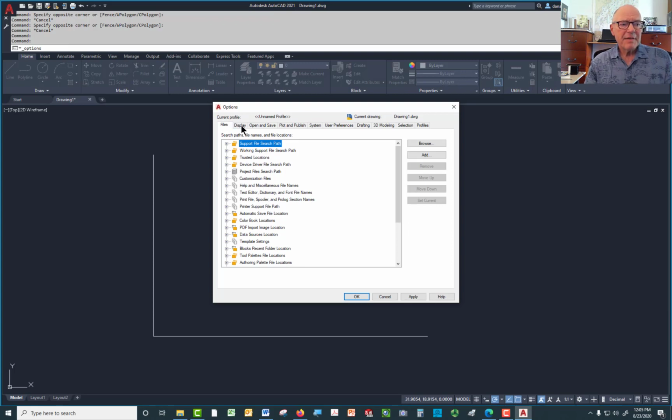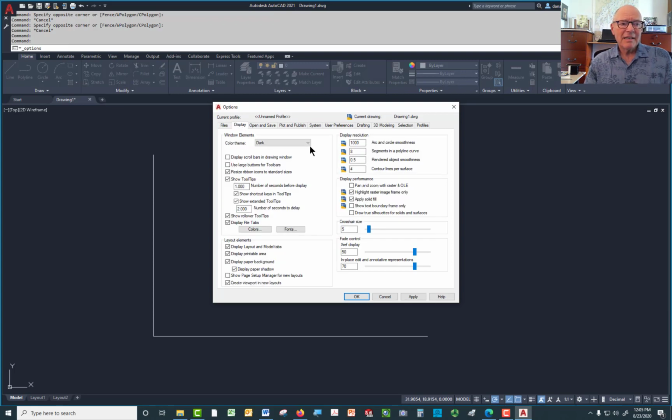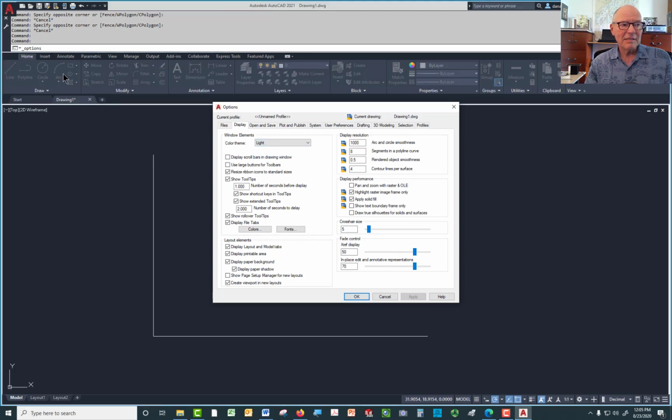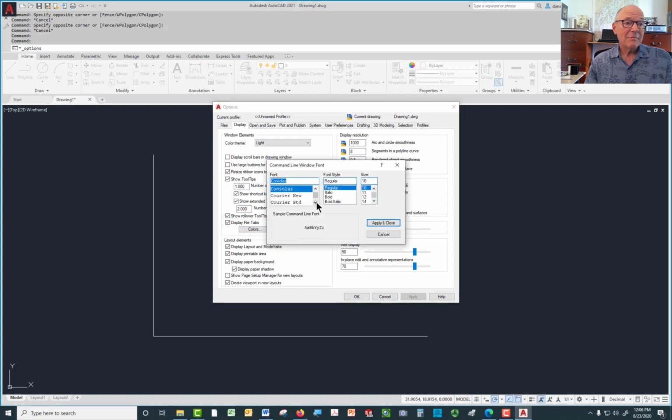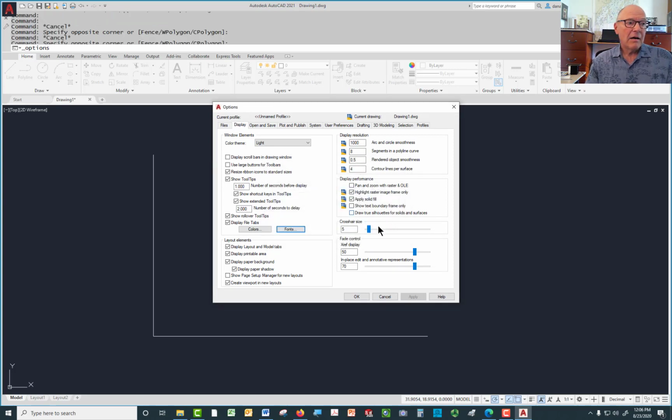For me, I'm going to go to Display, and under Display, I'm going to say I don't want the color theme to be dark. I want it to be light, and when I apply it, you'll see what happens up here. Now, I think it's going to be easier for you to see. Down here, there are two buttons. One's called Fonts. I'm going to pick a different font than the default, because I find Lucida Console, if I set it to 14 points, gives me a command line that's much easier for you to read.